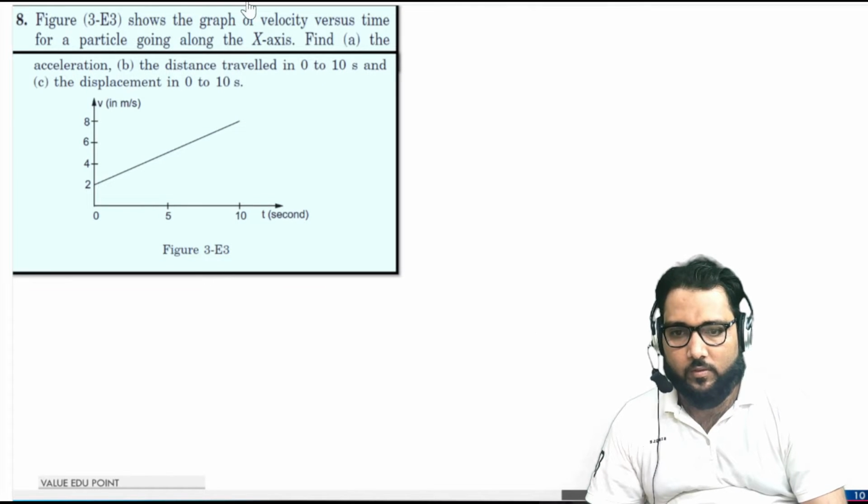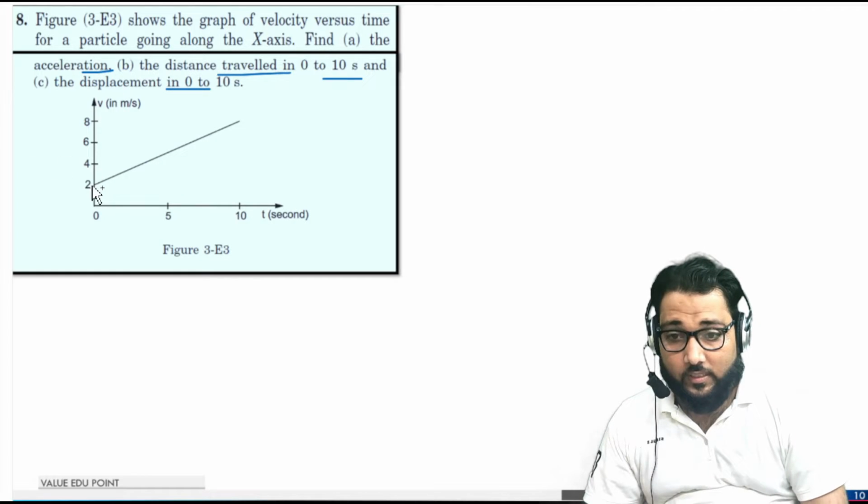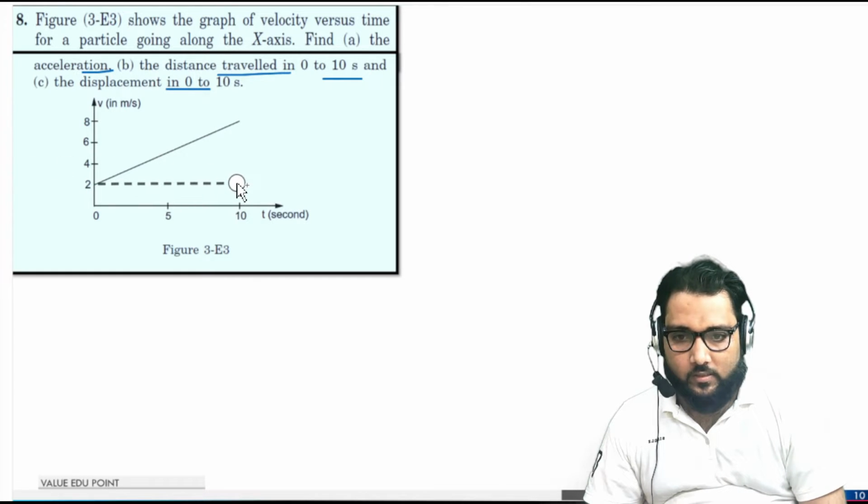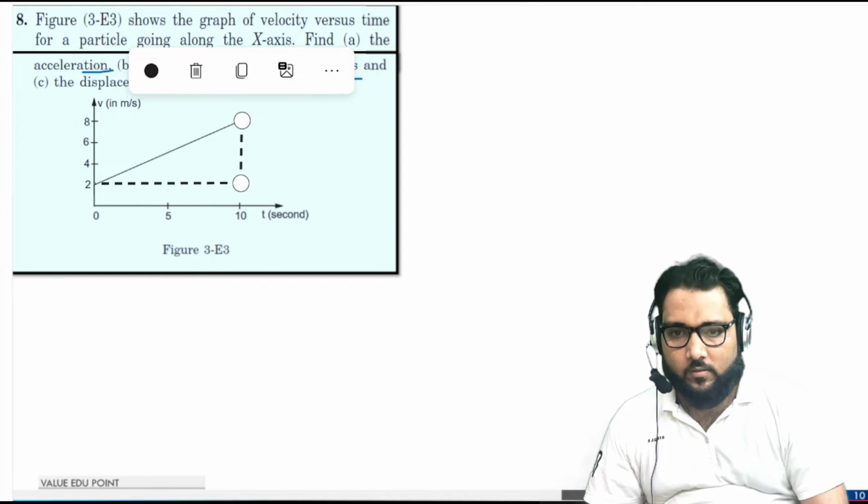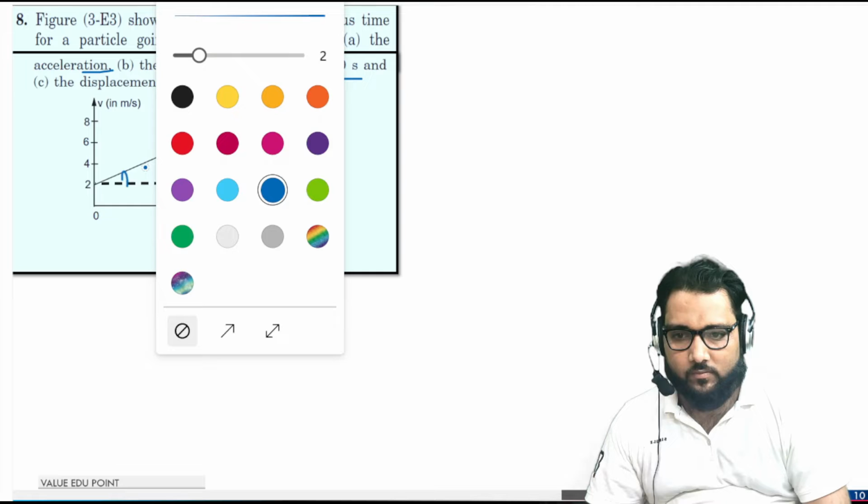In the 8th, what we have to do, again the v-t curve is given. Now find the acceleration, the distance traveled in 0 to 10 seconds, and the displacement in 0 to 10 seconds. Again, this is a very easy question guys. Okay, see, we make a triangle to calculate the slope. Okay guys, when you take this, this is the value theta.